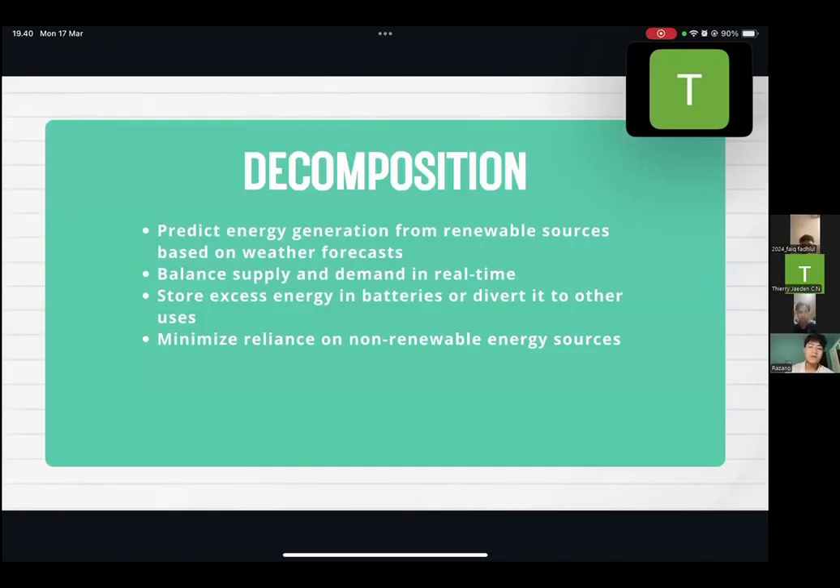And we're using the four pillars of computational thinking. So we're going to start with decomposition. We got the information: predict energy generation from renewable sources based on weather forecasts, balance supply and demand in real time, store excess energy in batteries or divert it to other uses, and minimize reliance on non-renewable energy sources.